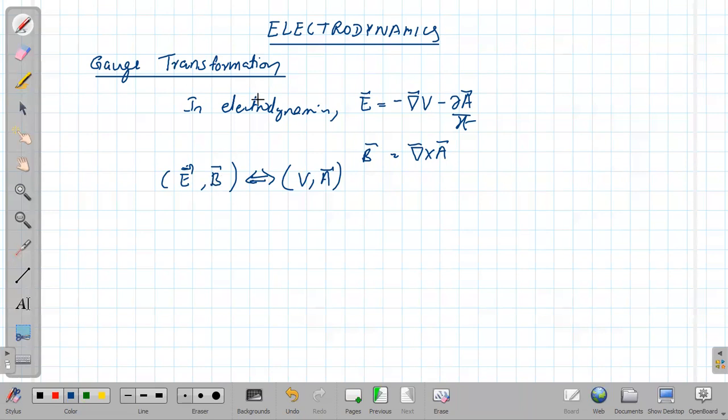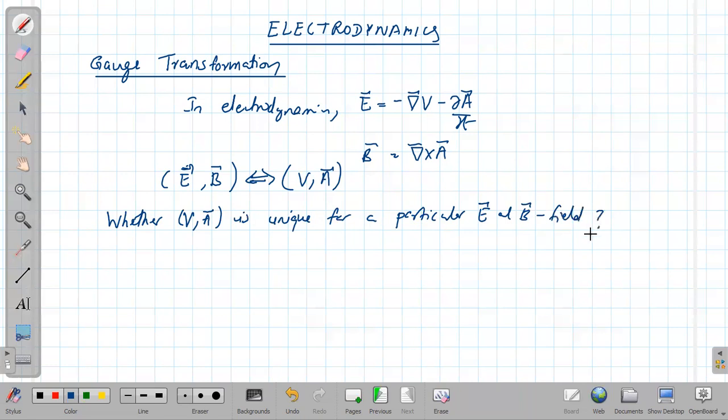So this is one question: whether the set V, A is unique for a particular electric and magnetic field. Now the answer is no, it is not unique.